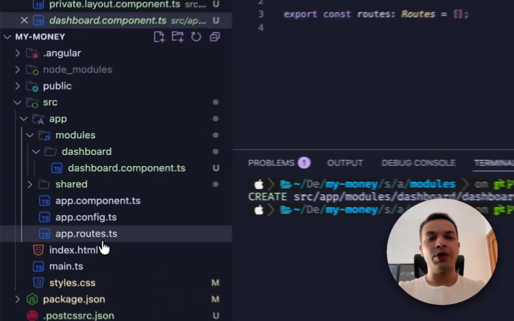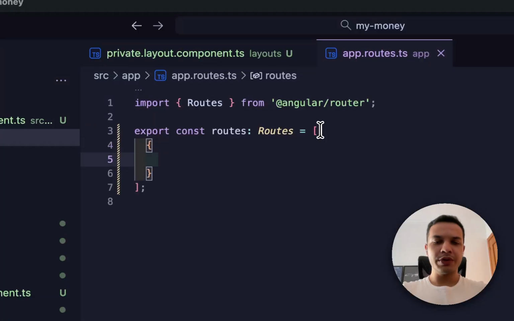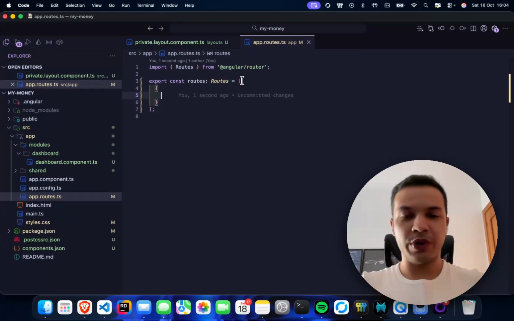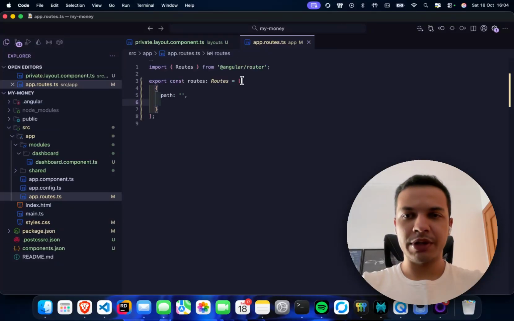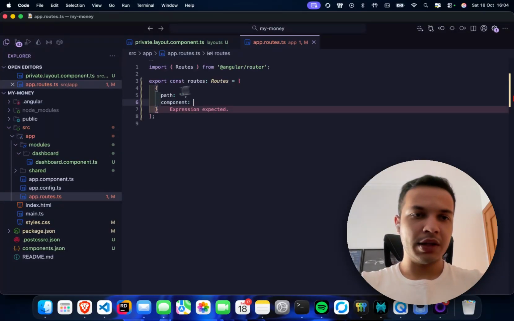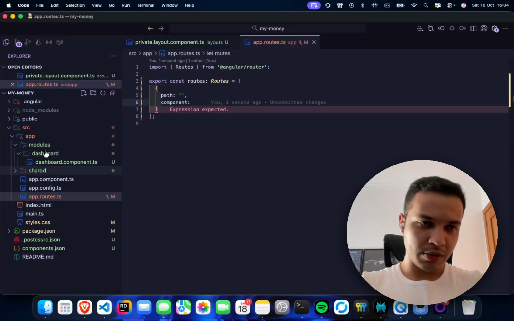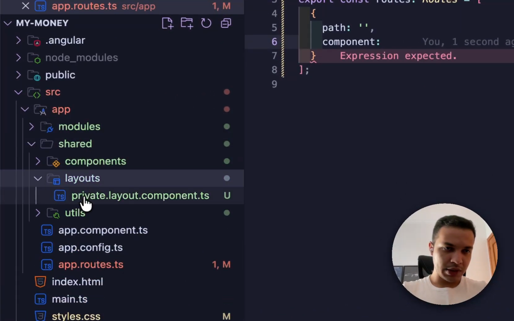And how do we do that? We go into the app routes, and we will specify that we have a path, a global path that will kind of be any path. And this path will have a component, and this component will be our private layout. And let's have a look at that.